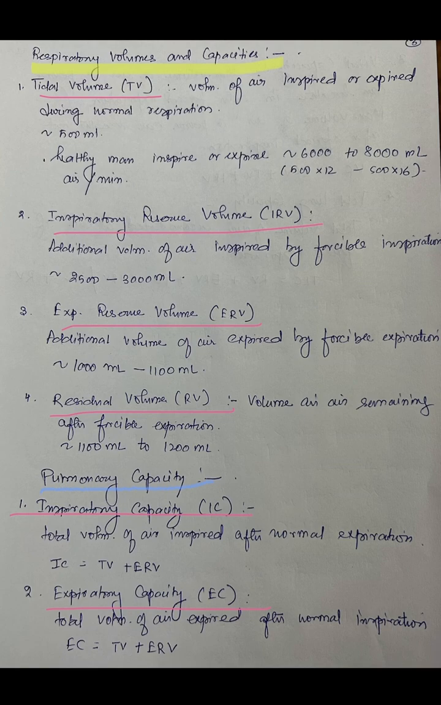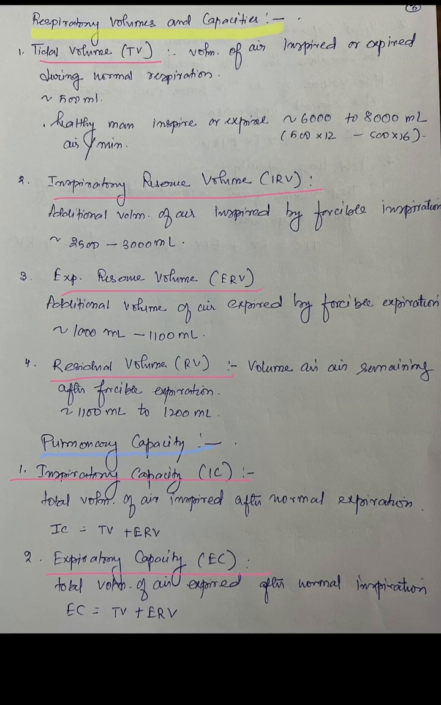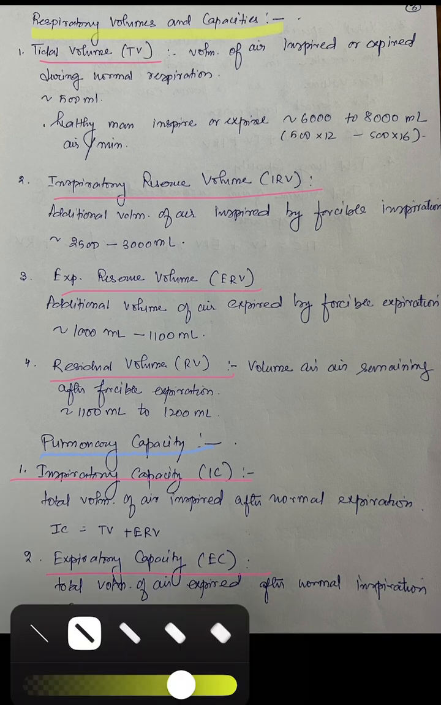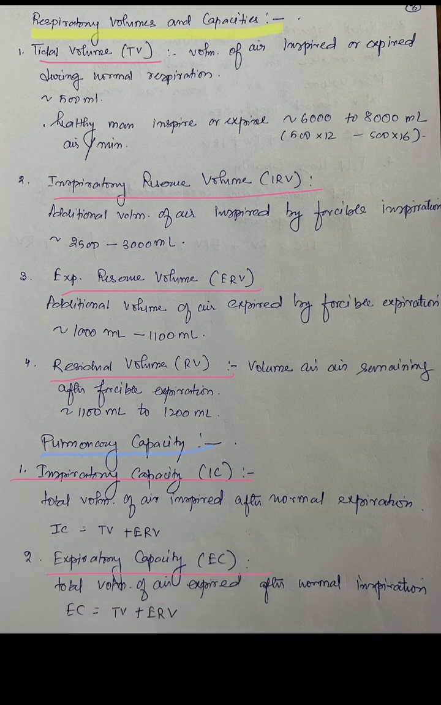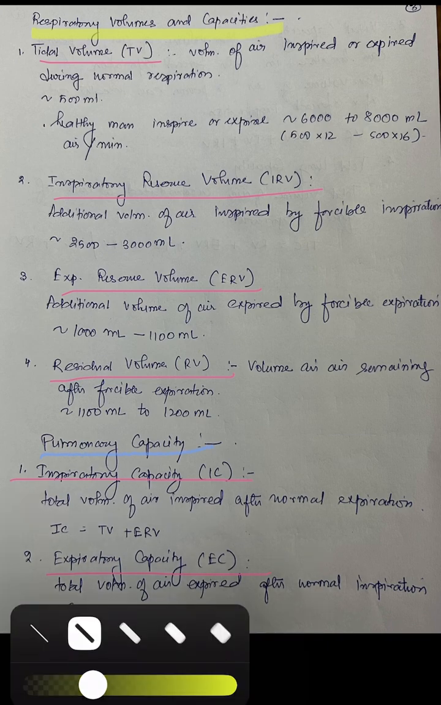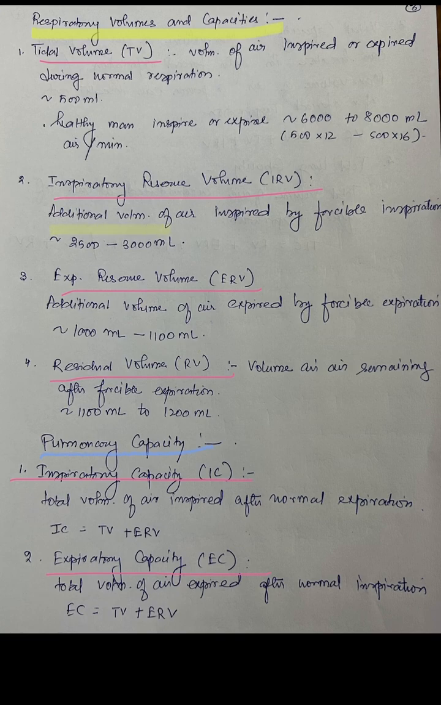Now, what is inspiratory reserve volume? Inspiratory reserve volume is the additional volume of air which is inspired by forcible inspiration. So in this, you have to remember the term additional. Additional. Inspiratory reserve volume, that is the additional volume of air inspired by forcible inspiration, which is 2,500 to 3,000 ml. Expiratory reserve volume, this is the additional volume of air which is expired by forcible expiration, and it is 100 ml to 1,100 ml.